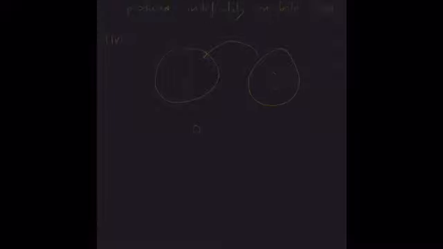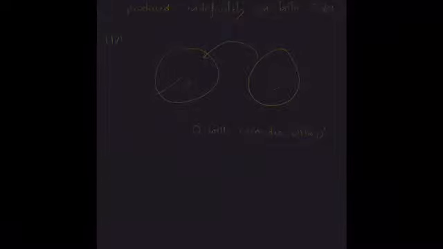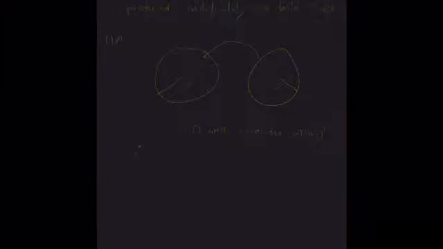O will coincide with O dash. That means they are equidistant from their circle. Therefore, their radii are equal. So the statement is true.